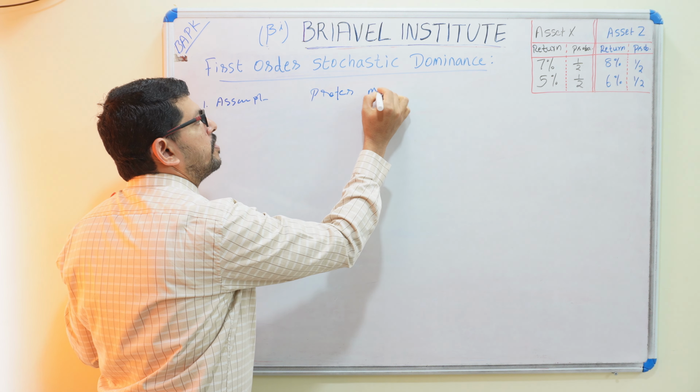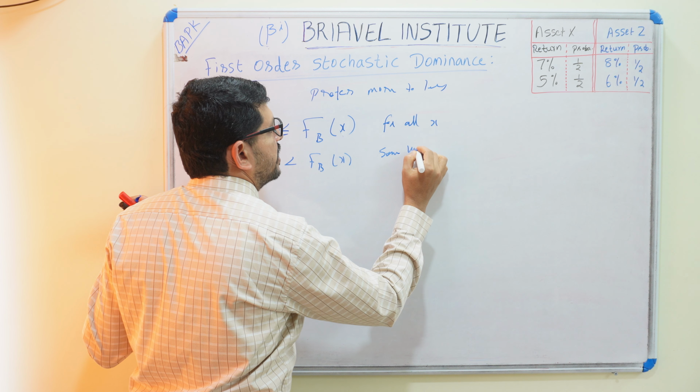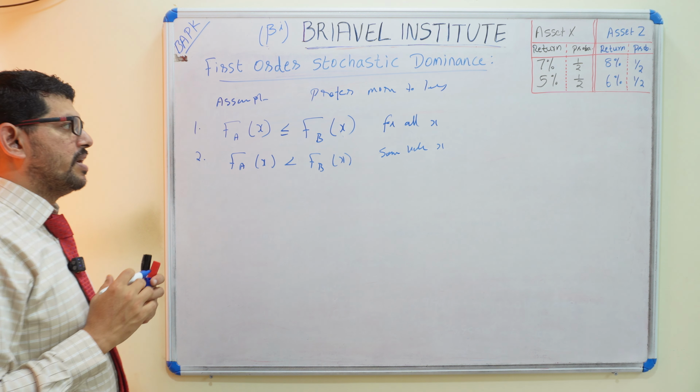Then the first order stochastic dominance condition says: the cumulative probability of A at x, F of A x, is less than or equal to the cumulative probability of B, F of B x, for all x. This is investment A, this is investment B. And second, F of A x is less than F of B x for at least some value of x.